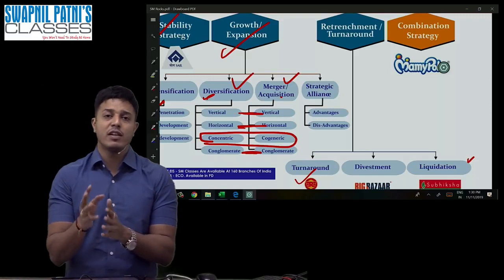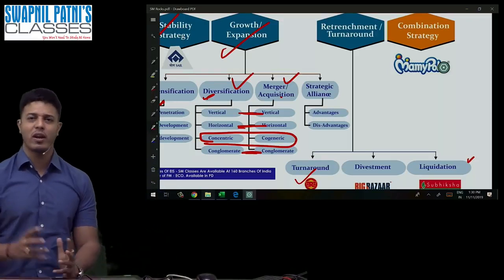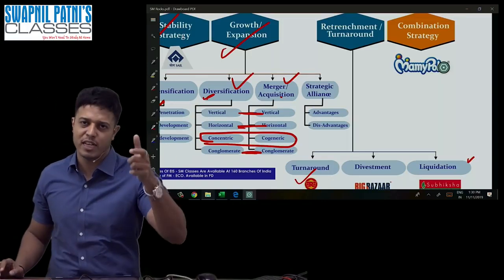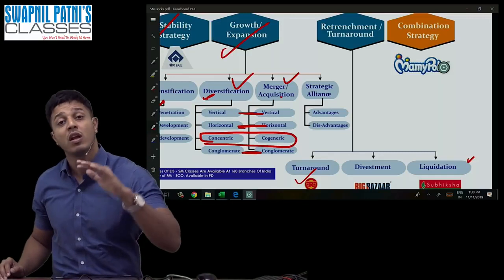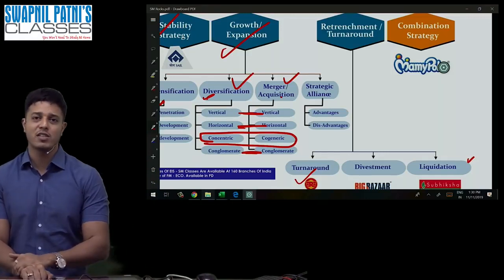So L&T is using two strategies together, expansion also and retrenchment also. So an organization is having multiple products. For some products they are using stability, for some products they are using expansion, for some they are using retrenchment. Such kind of organization is called as combination. I hope you're understanding this also.